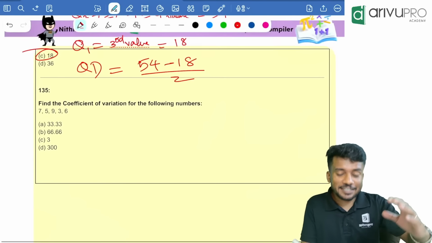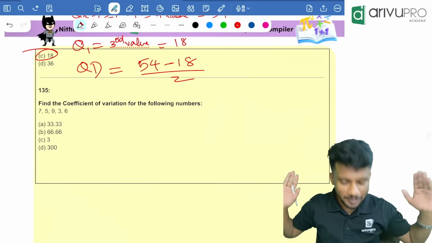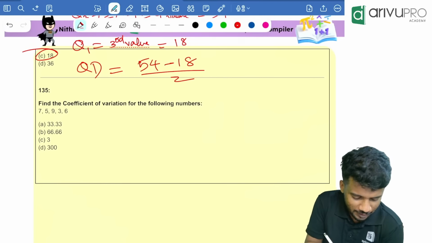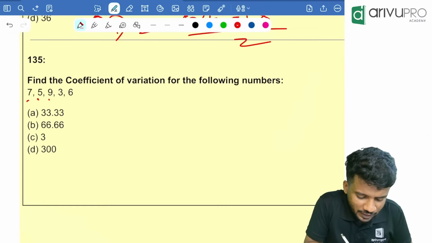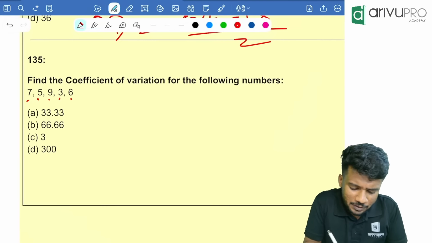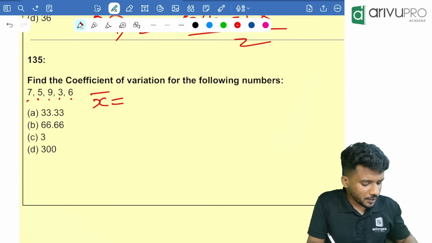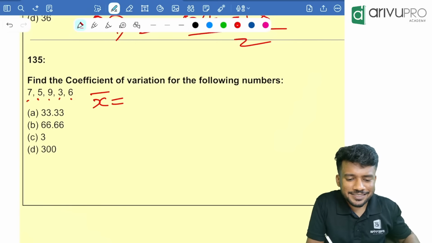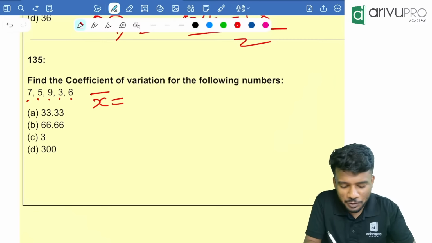Next one, last and final question. Then this big chapter is done. Okay, find the coefficient of variation for the following numbers. Which are the numbers? 7, 9, 7, 5, 9, 3, 6. People, first you need to find x bar. X bar is how much? 7 plus 5 plus 9 plus 3 plus 6, which is equal to how much? 30 divided by how much? 5, which is equal to how much?